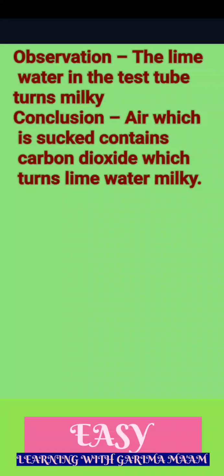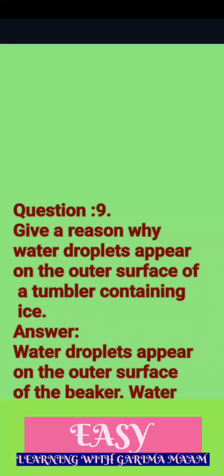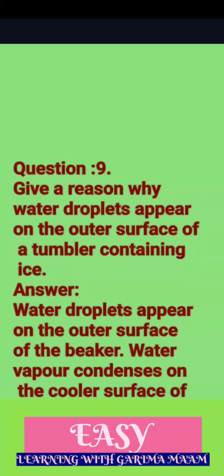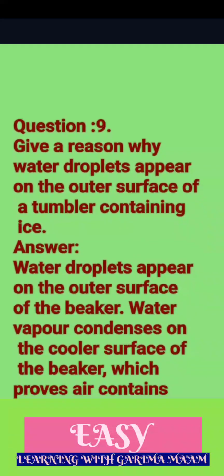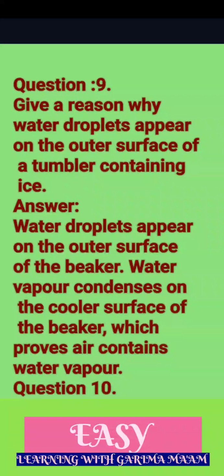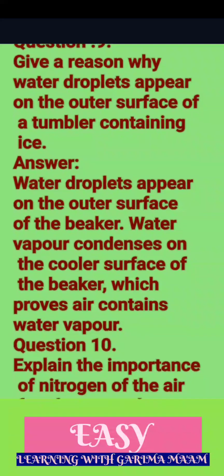Question 9. Give a reason why water droplets appear on the outer surface of a tumbler containing ice. Answer. Water droplets appear on the outer surface of the beaker. Water vapor condenses on the cooler surface of the beaker, which proves air contains water vapor.